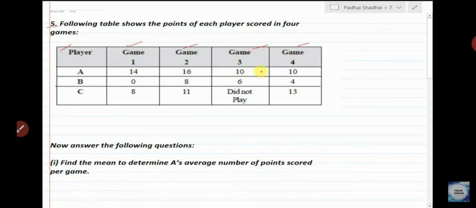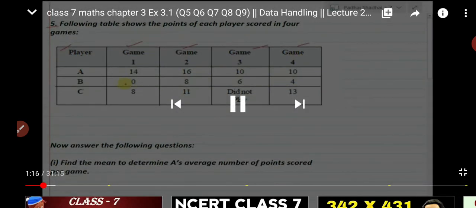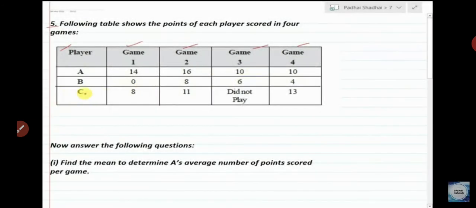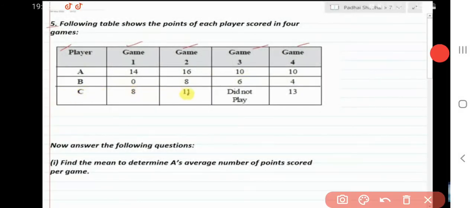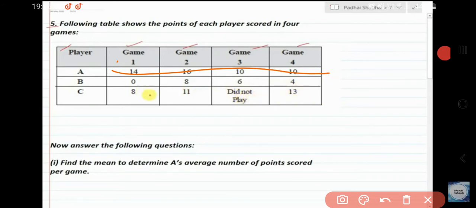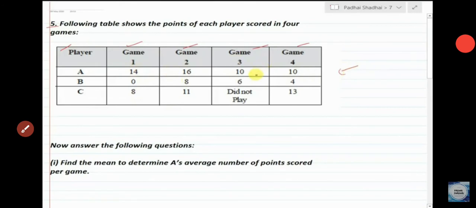So you have to see only A's numbers, meaning only this part of the table. 14 plus 16 plus 10 plus 10, and divided by 4.